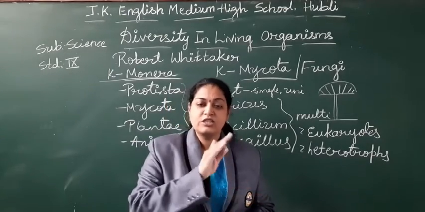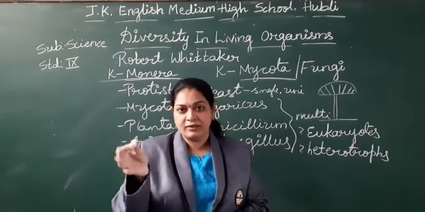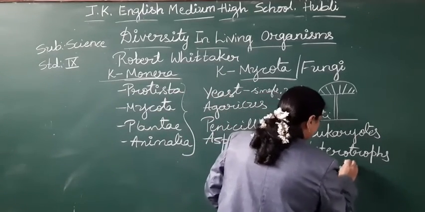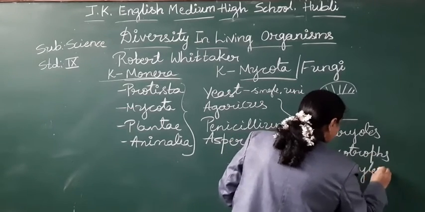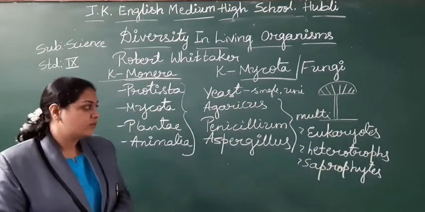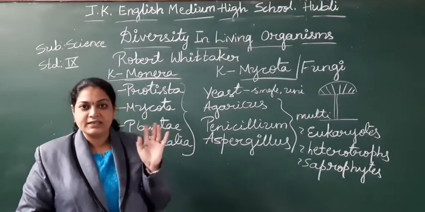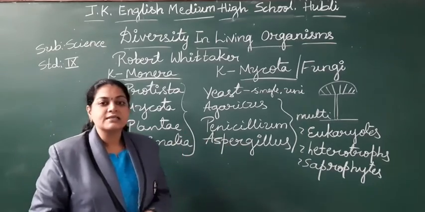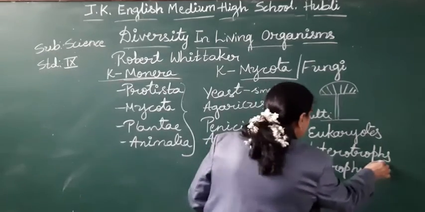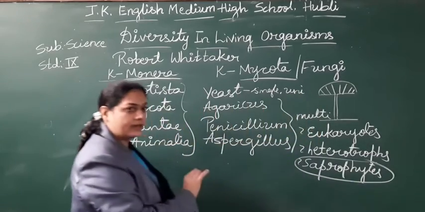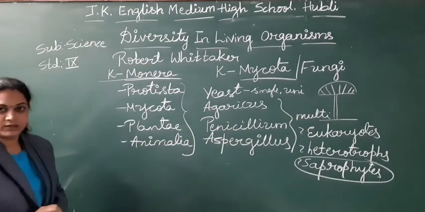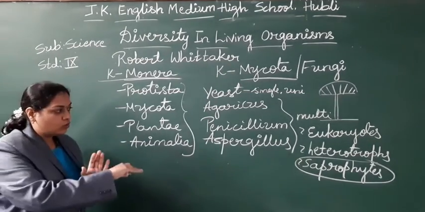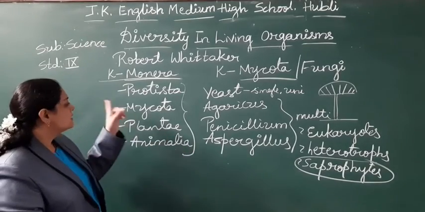The organisms which take their food from decaying matter are called saprophytes. So these members are unicellular and multicellular, eukaryotes, heterotrophs and saprophytes. This is the special character we find among these 5 kingdoms, students. In all the others we say either autotrophs or heterotrophs, but here these are saprophytes.